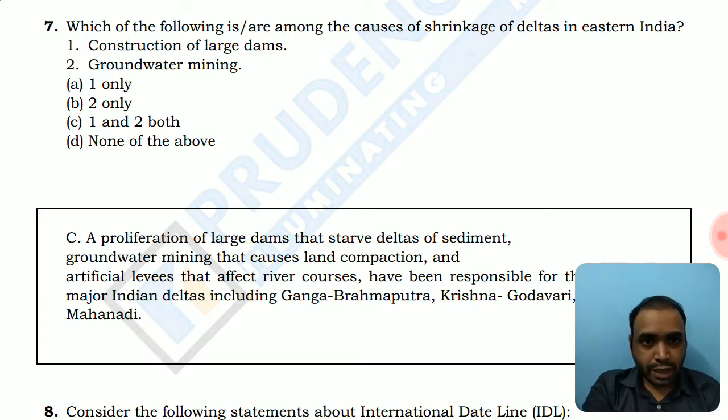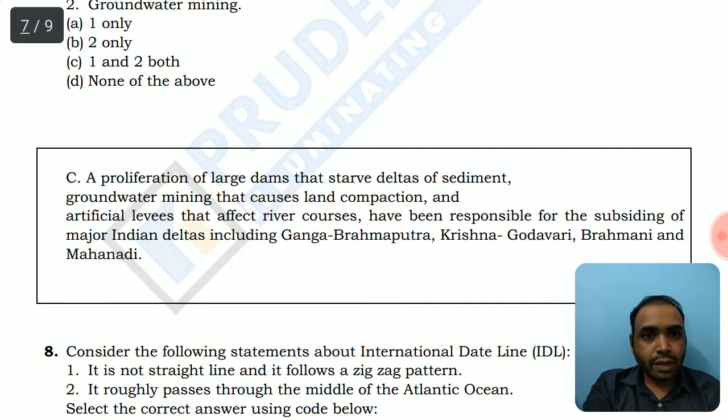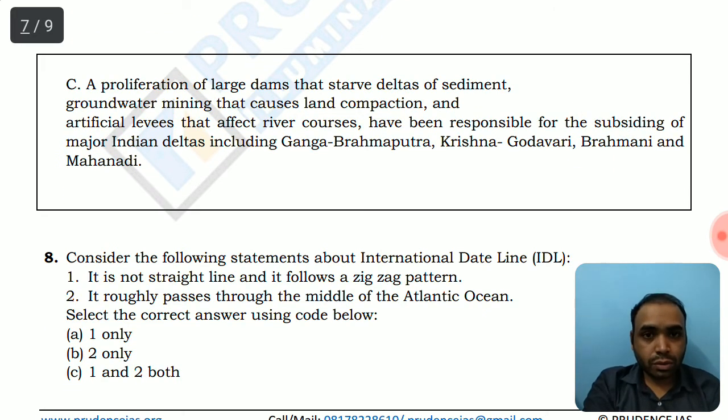And then groundwater mining causes land compaction, and artificial levees that affect the river courses have been responsible for subsiding of major Indian deltas, including Ganga and Brahmaputra delta, Krishna, Godavari, Brahmani, and Mahanadi. So these deltas are shrinking due to anthropogenic, man-made changes, which we have discussed above. You should be aware about these questions also.